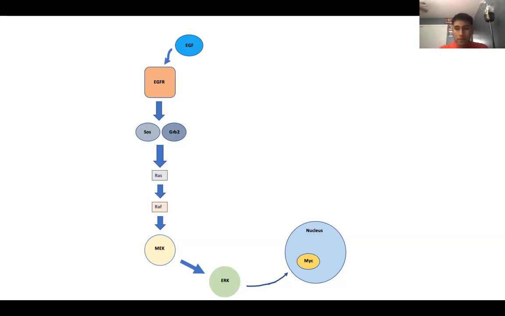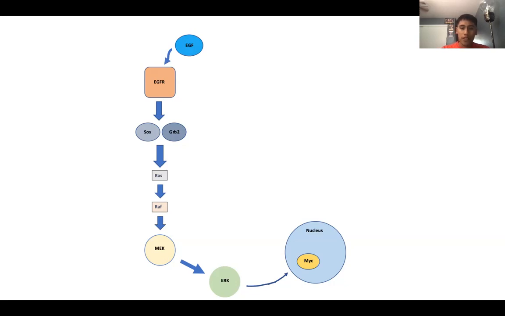And then RAF activates MEK. And then MEK activates ERK. This is mediated through MAPK, and ERK then translocates to the nucleus to phosphorylate MYC, and this eventually causes cell proliferation and metastasis.